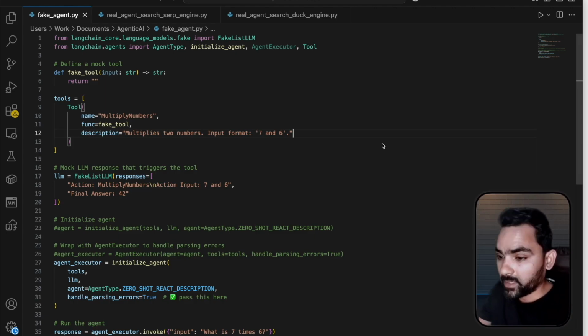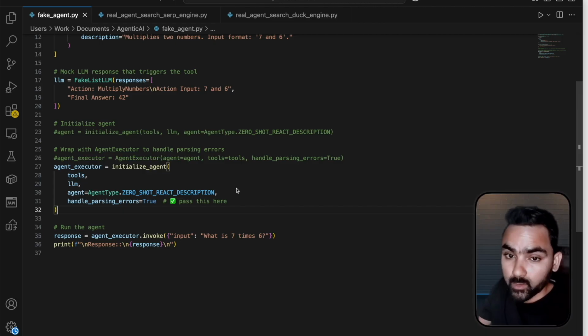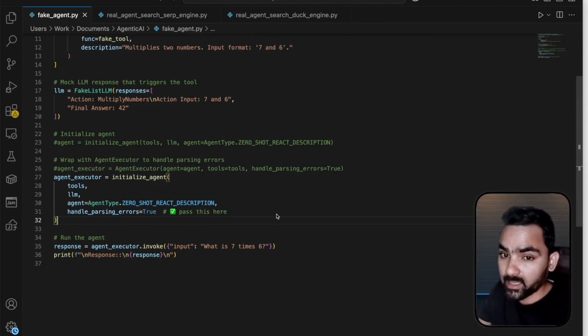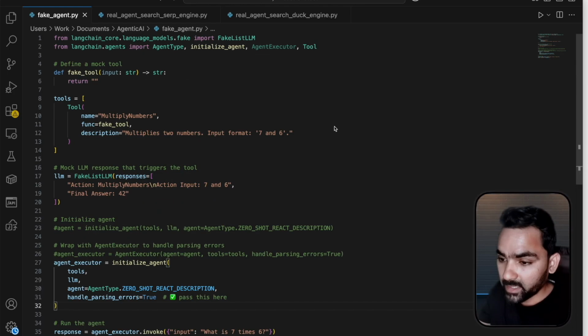Basically, all an agent needs is a set of tools, an LLM, and a few agentic parameters. Why does it need tools? Tools basically act as peripherals to the LLM. The LLM is the core component of the agent. It takes the help of tools to fetch data or perform operations, and uses the LLM to process the language content. The agent that I created is purely supported by LangChain community and LangChain core.